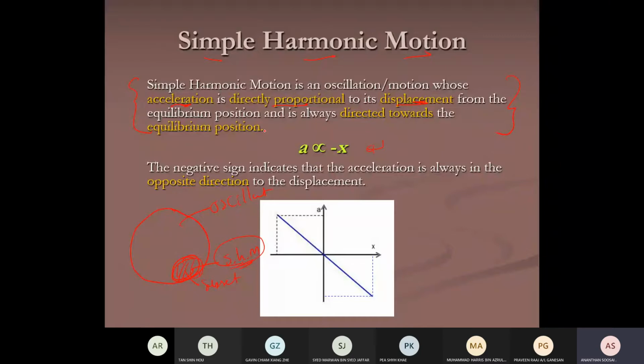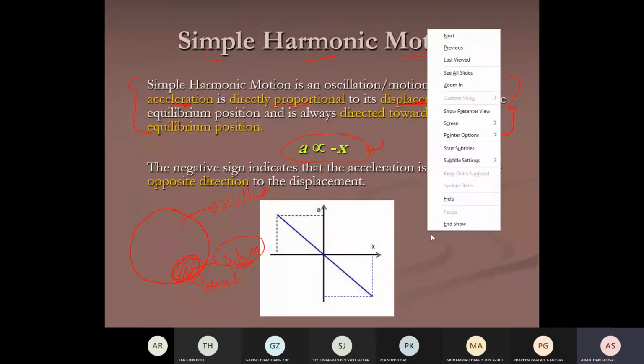That is SHM. What is meant by this? Acceleration is proportional to the negative x. To understand this, let's go to the whiteboard.